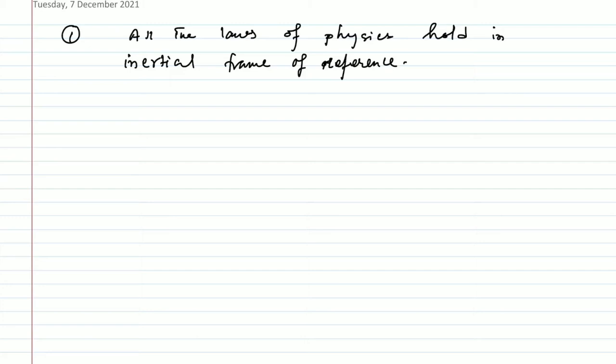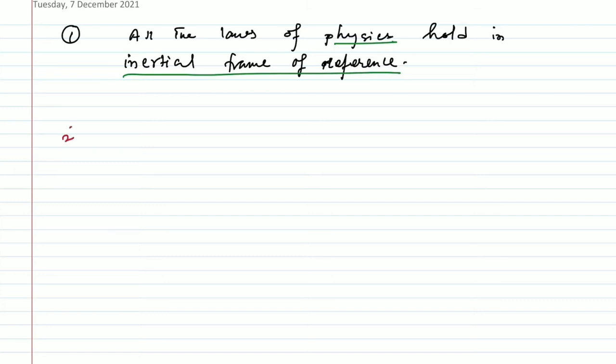That means all the laws of physics, including Newton's laws and Maxwell's theory of electromagnetism, are applicable in all inertial frames of reference.